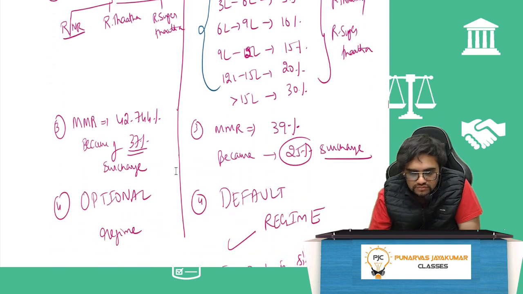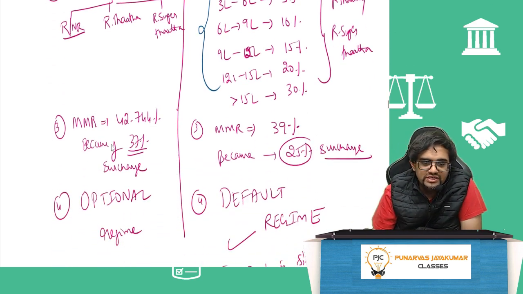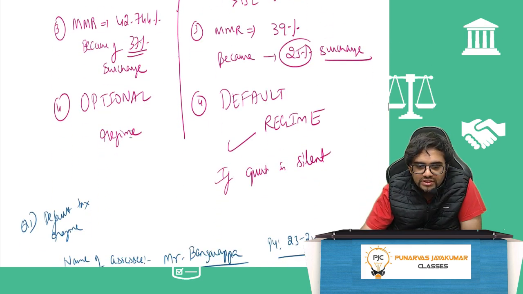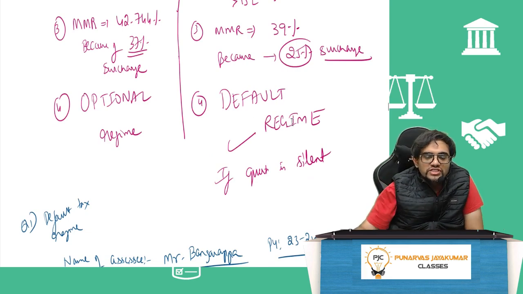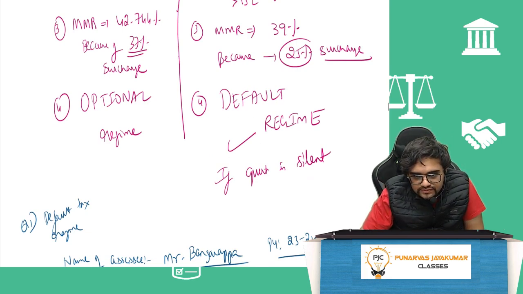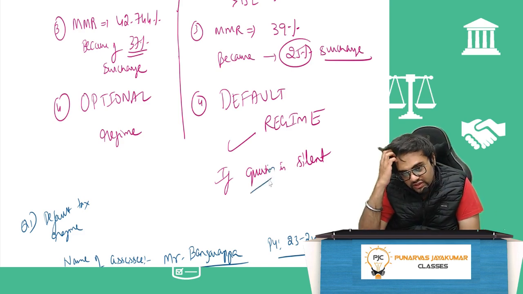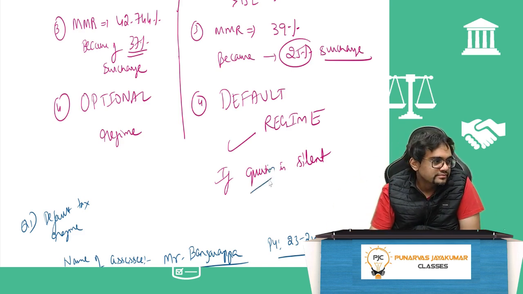MMR, 42.744% because of 37% surcharge. MMR, 39% because of 25% surcharge. Fourth one, optional regime. This is the default regime. If a question is silent, I will use the default tax regime.